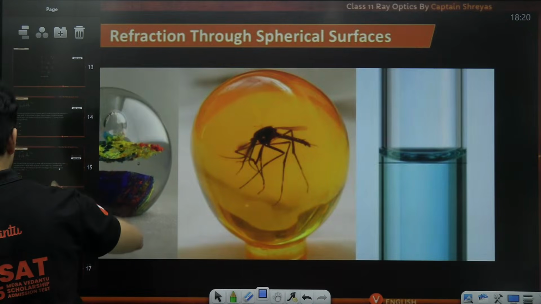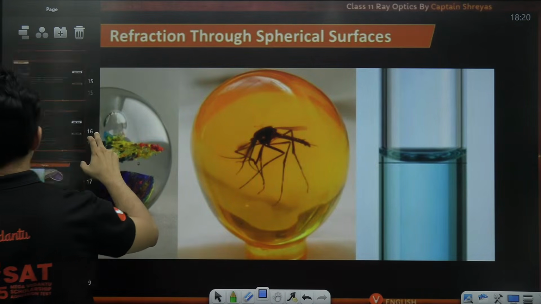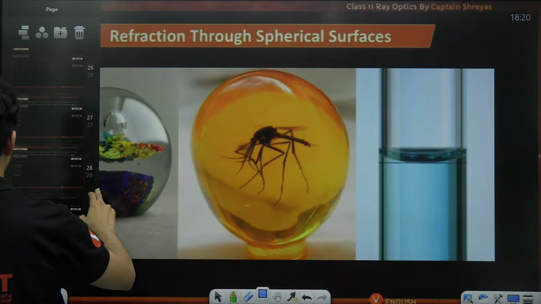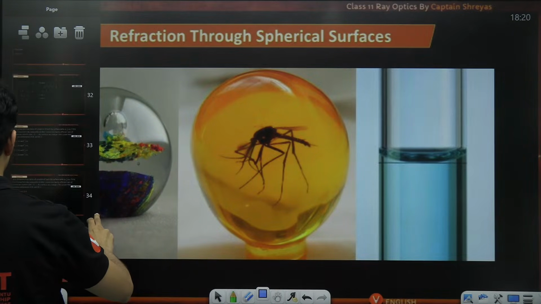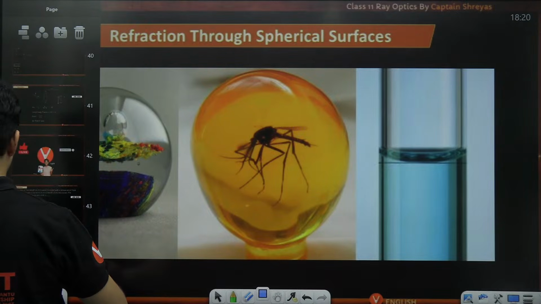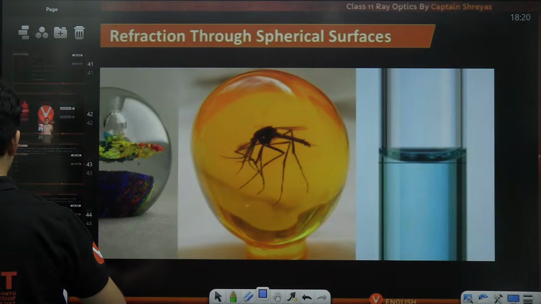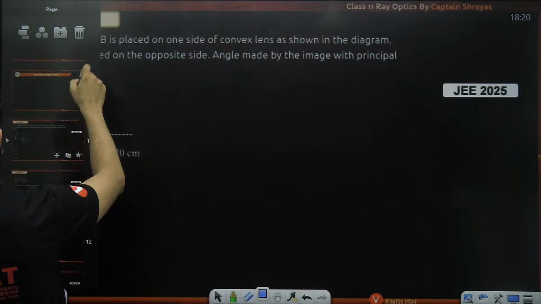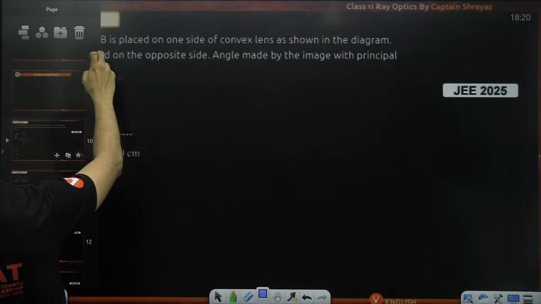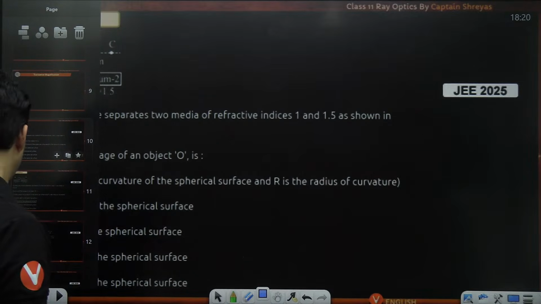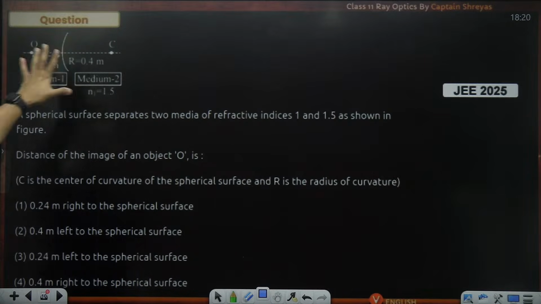Let me find that slide if I can. Okay, anyways, this is not the question. Right, I think this is the question. Okay, anyways, look at this question.